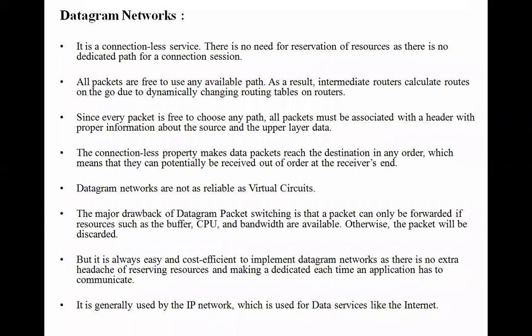The major drawback of datagram packet switching is that a packet can only be forwarded if the resources such as buffer, central processing unit, and bandwidth are available. Other packets will be discarded. Once you start forwarding a particular packet, you have to see whether the buffer, CPU and bandwidth are available or not. If bandwidth is not available, we can't send the packet.